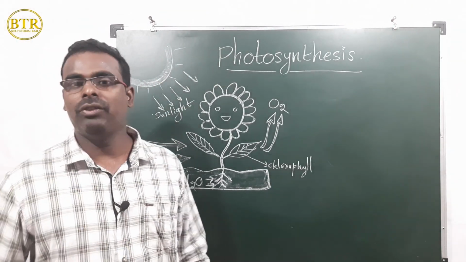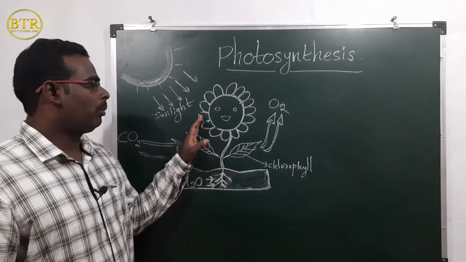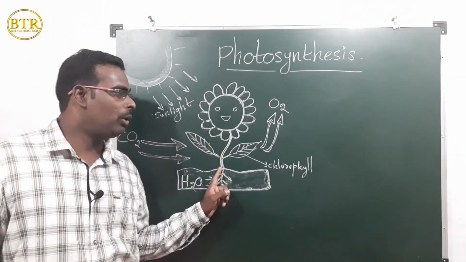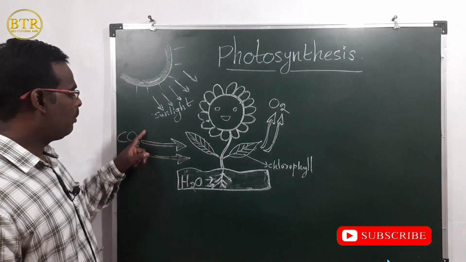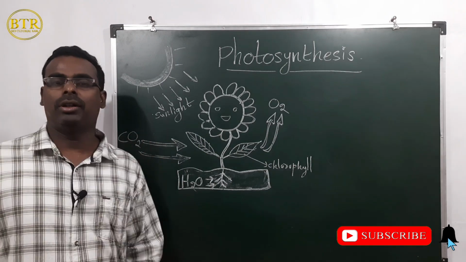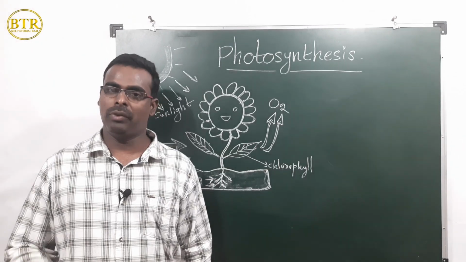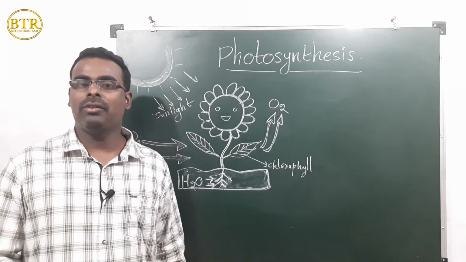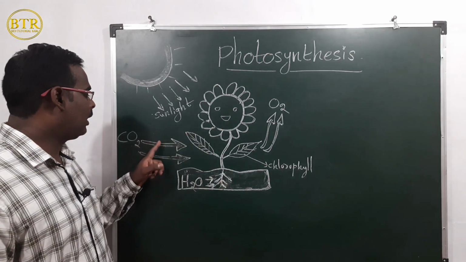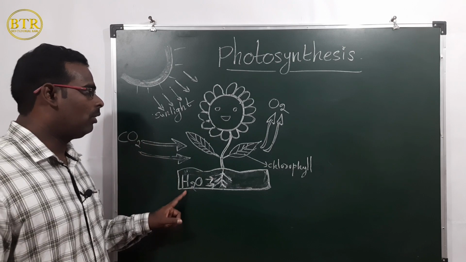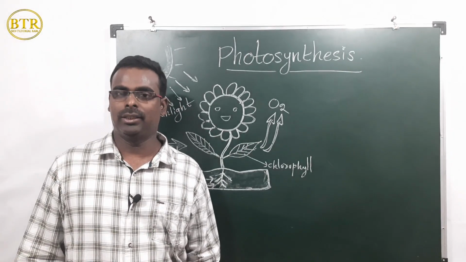Now let's see the definition. What is the definition of photosynthesis? The process by which green plants produce complex organic molecules from inorganic materials like carbon dioxide and water with the use of sunlight and chlorophyll is called photosynthesis. Once again I will repeat: the process by which green plants produce complex organic molecules from inorganic materials like carbon dioxide and water with the use of sunlight and chlorophyll is called photosynthesis.